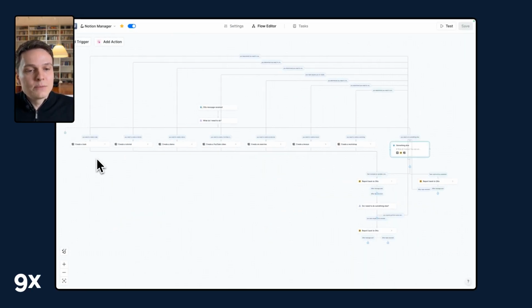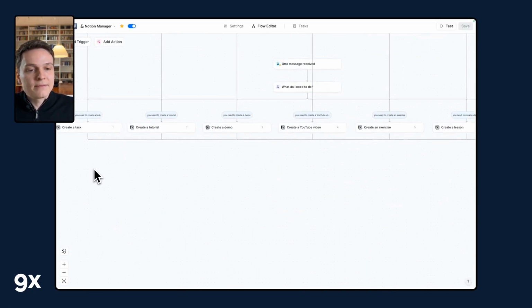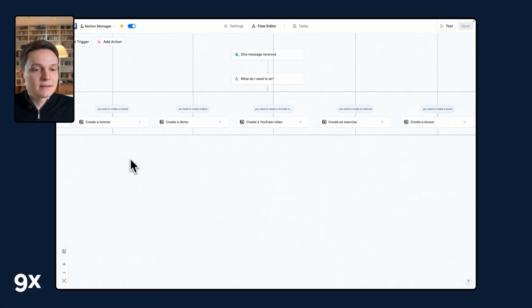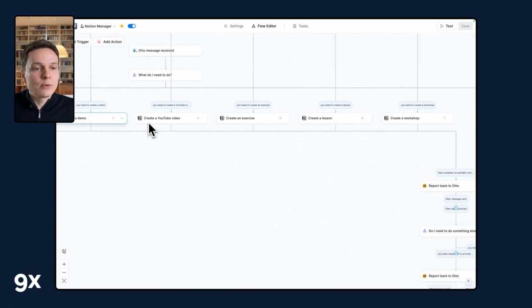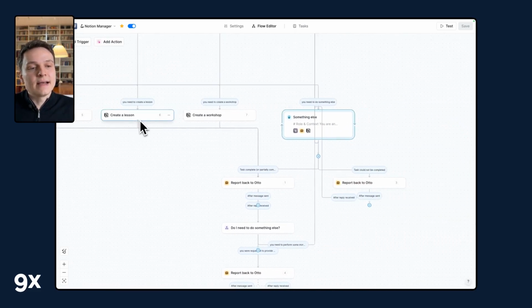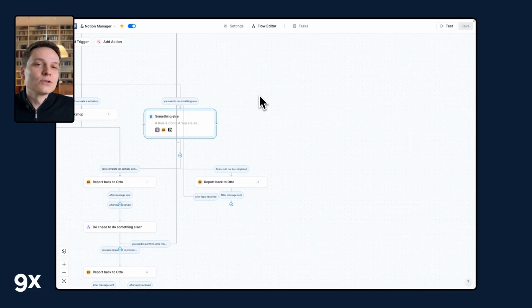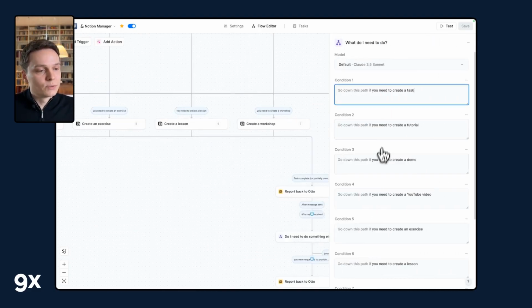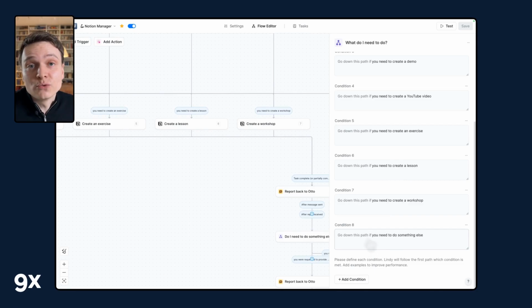For every object that you have a pattern of creating or viewing things, you're going to create a branch. So I wanted to create tasks. We have tutorials, it's another database. Create tutorial. Demos, YouTube videos, exercises, lessons, workshops. These are the usual suspects. Like when I want, oh, here's a workshop idea I have, can you create one? It's going to go through that branch. And as already mentioned, the last branch is going to be: go down this path if you need to do something else. So for everything else, I'm going to have the agent.